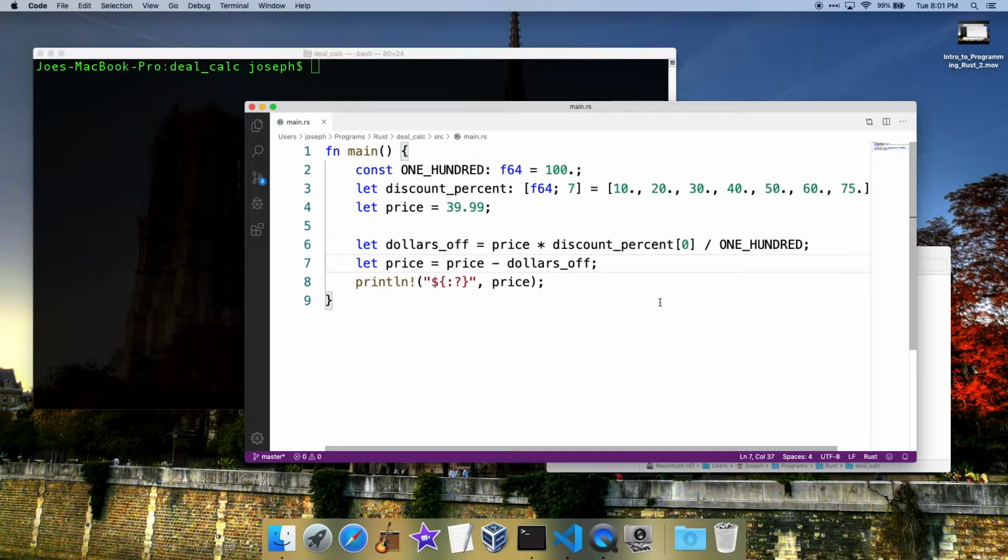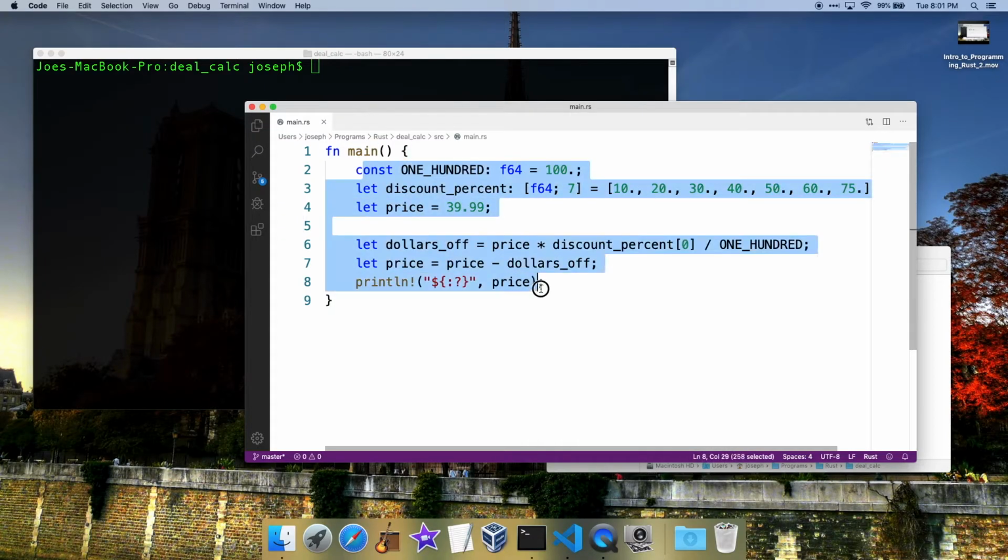Another way to look at a function is a variable that holds a program, or that holds some code instead of just a value. You can see in our program right now we have this main function. Every program in Rust has to have the main function. That's basically the starting point. So main, that's the name of the function. That's like a variable basically that just holds all this code.